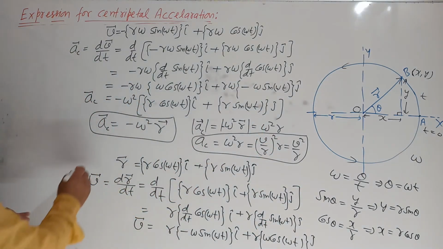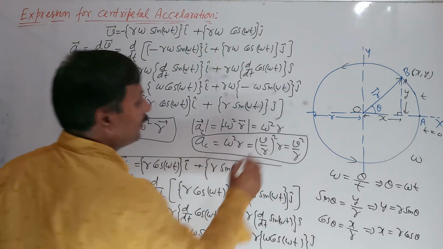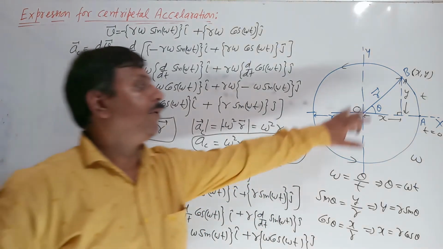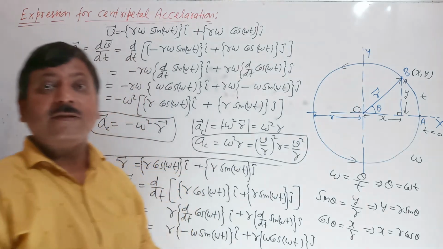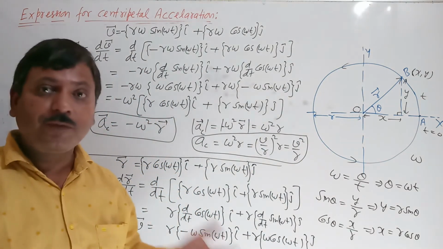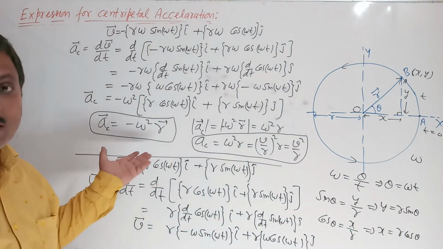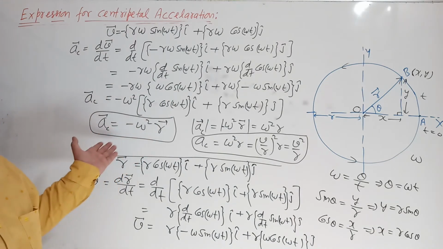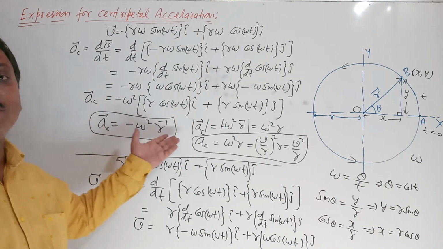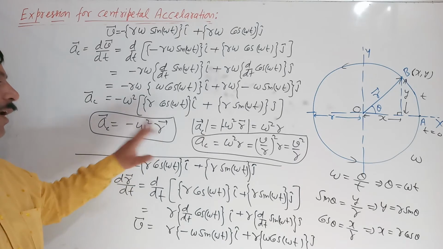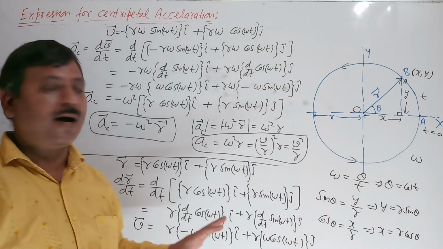Okay, acceleration. When a particle performs UCM, uniform circular motion, the formula of acceleration is minus omega square multiplied by position vector r.